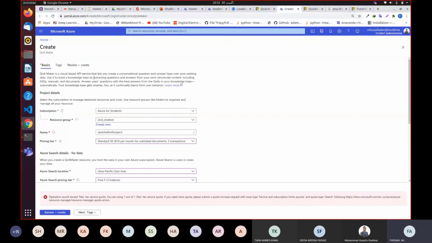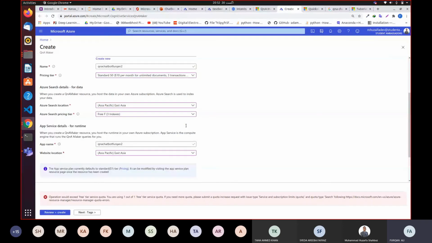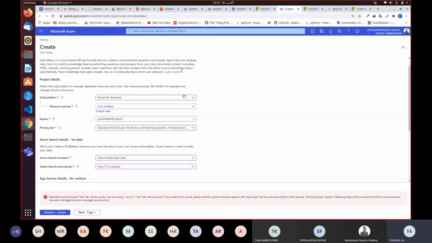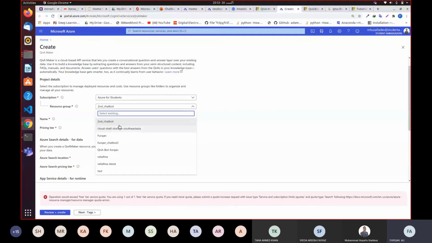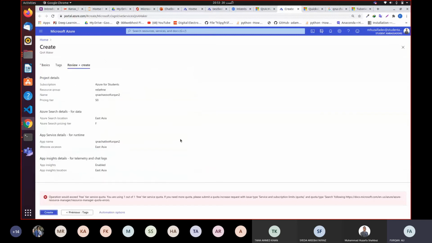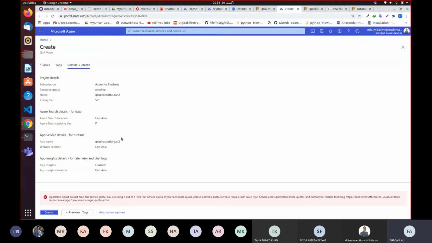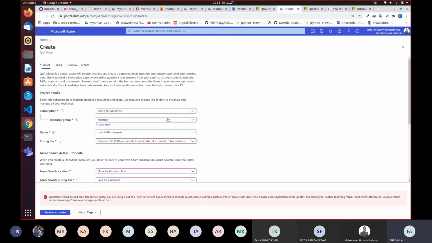Let me go back to basic plan and let me say, okay, let me change the resource group. It is not gonna help me in this, but let me give it a shot. What does it say? Will it help me or not? Say again, create. Yeah, so in free tier, you can just create one single bot. You cannot create multiple bots.